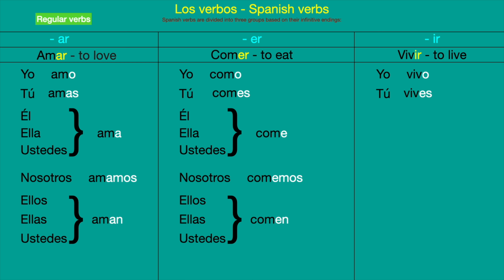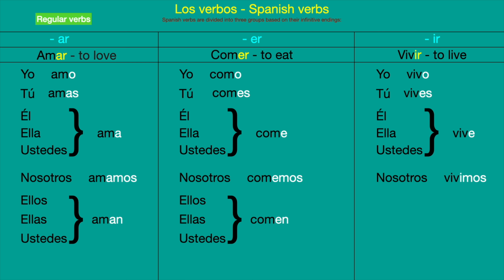It's going to be similar to all the verbs ending in ER. Tú vives. And then él, ella, usted vive. It's going to be similar to ER. So it's going to be very easy because these two verbs are going to be the same. So we have él, ella, usted vive. Nosotros vivimos. Now, here it changes. As you can see, for all the verbs ending in AR it is amos. For the verbs ending in ER, emos. And for the verbs ending in IR it is imos.